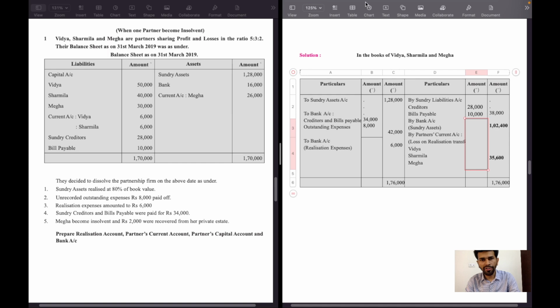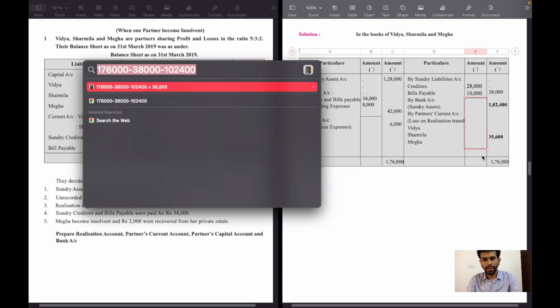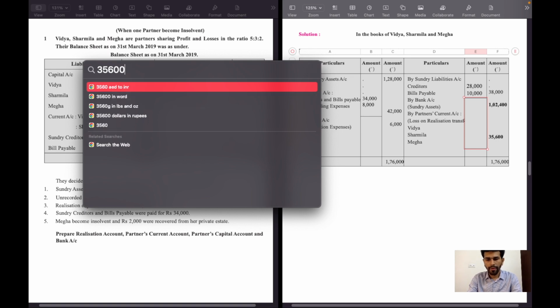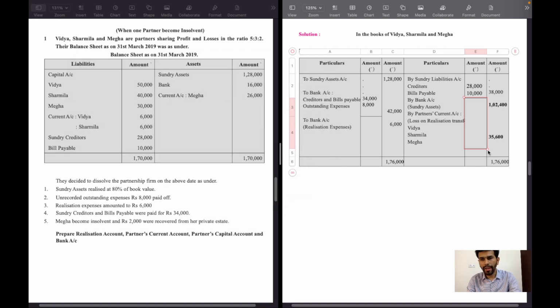These 35,600 will be distributed among partners in the ratio 5:3:2. So the amount will be transferred to partners current account in the ratio. 35,600 into 5 divided by 10, 17,800 for Vidya.